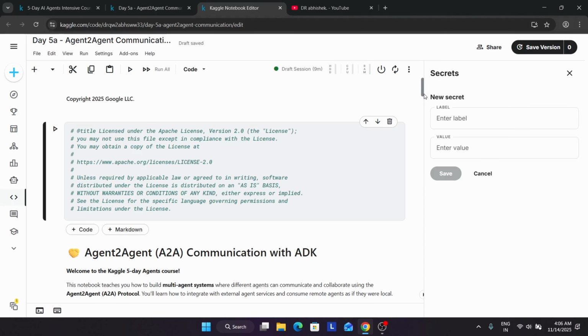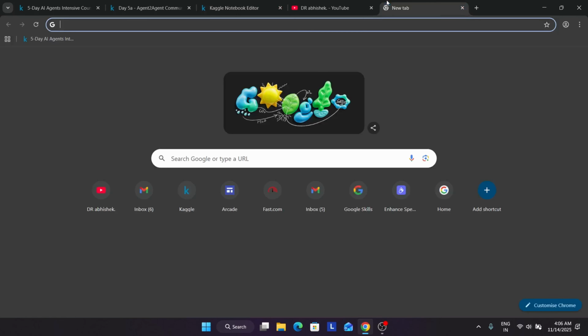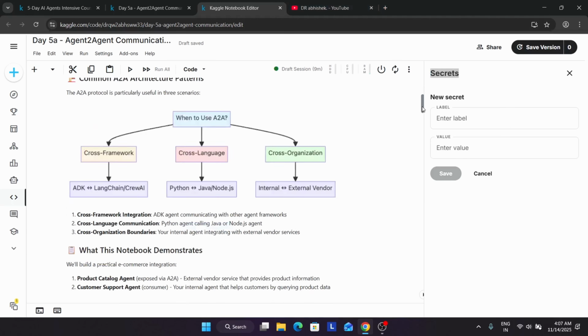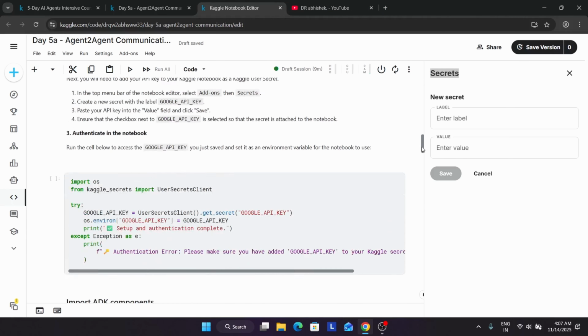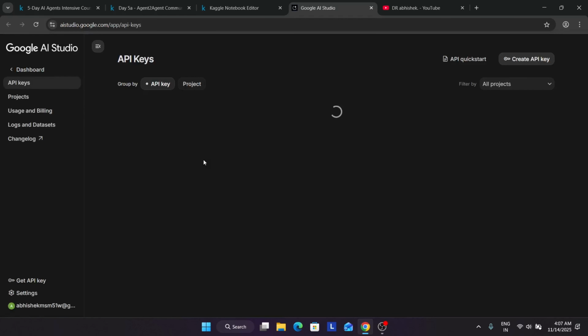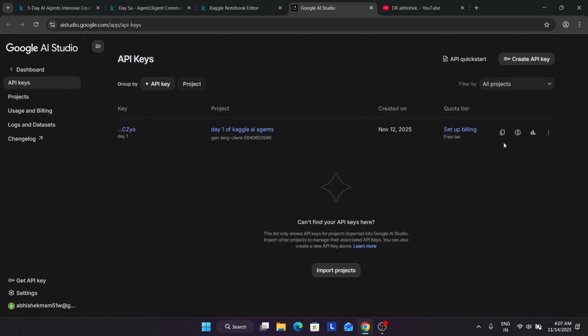First of all, come over here. Here you can see, open the Google AI Studio. Many of you are asking, can we use the day 1 API key or should we create a new API key? So yes, you can use the old API key also. Like here, I am just selecting the old API key.